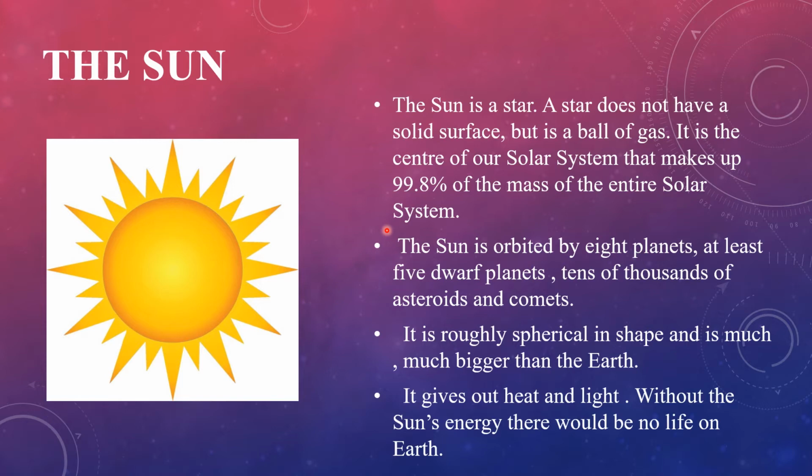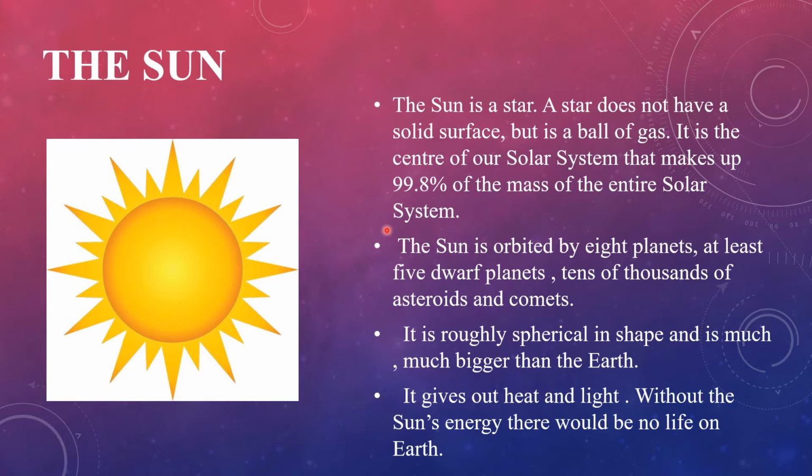The sun appears bigger and brighter than the other stars as it is much closer to the earth than the other stars. The sun is very hot and it is a huge ball of very hot gases.